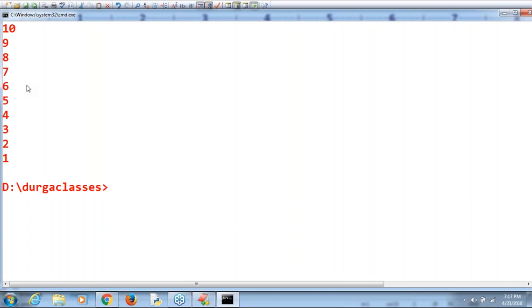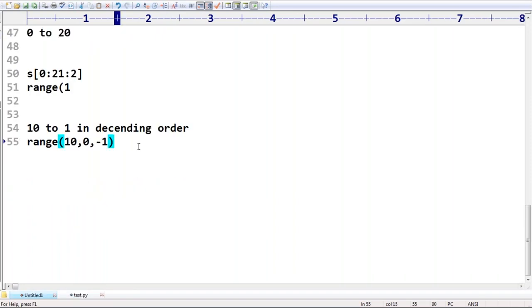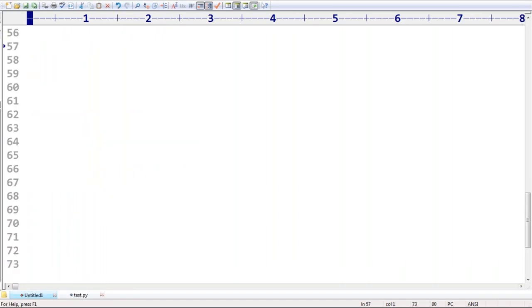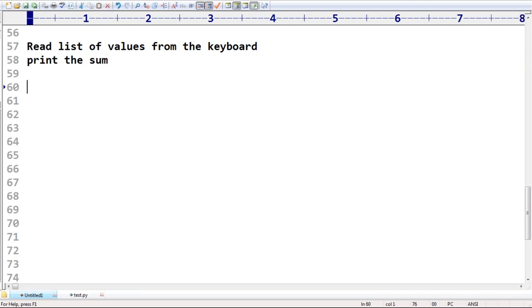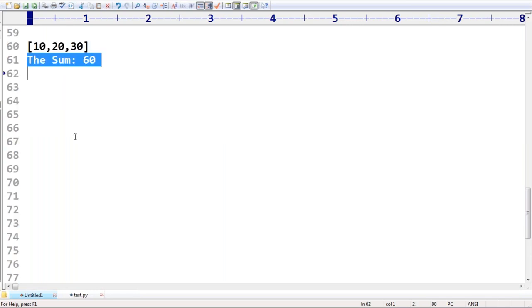Okay. Now there is one more small short application. Let me consider, sir, please read a list of values from the keyboard. Write a program to read the list of values from the keyboard and print the sum. This is about my requirement. Suppose if I provide 10, 20, 30, sir, now your program has to print the sum is 60. If I'm trying to read 10, 20, 30, then it has to print the sum is 60.